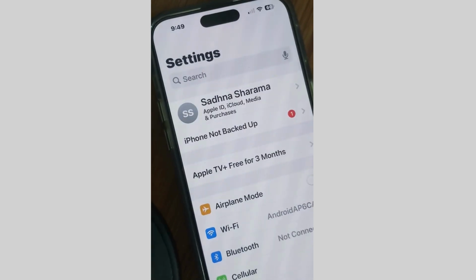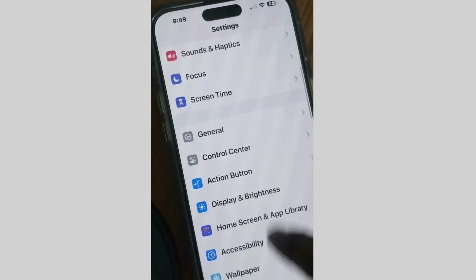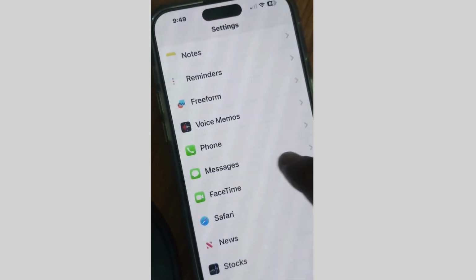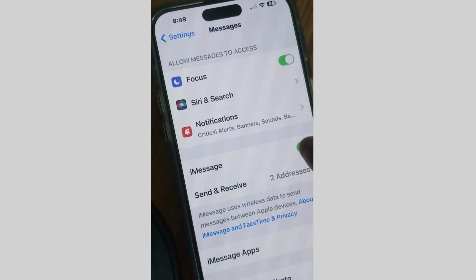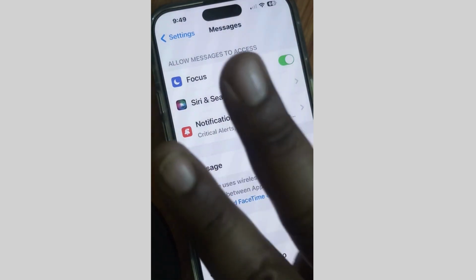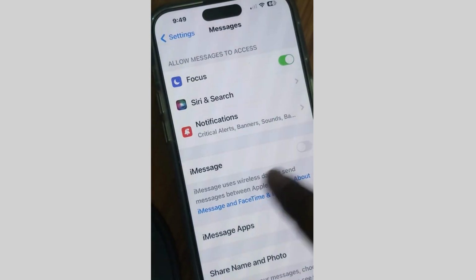The second one is, again, go to Settings, tap on Messages settings and disable iMessage first. Wait 2 to 3 minutes and again turn on iMessage.